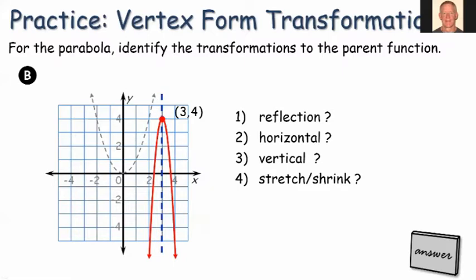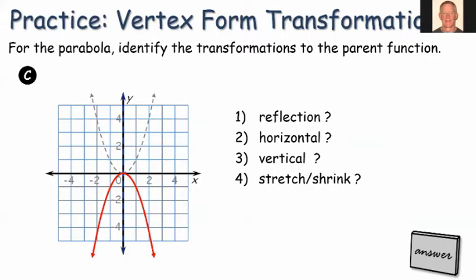Okay, so reflection, yes, opens down. Horizontal, yes, we've moved it 3 to the right. Vertical, yes, up 4, right? Look at the location of the vertex. That's the key thing to look at for horizontal and vertical transformations. Shrink, yes, much narrower, right? We've done a stretch to this.